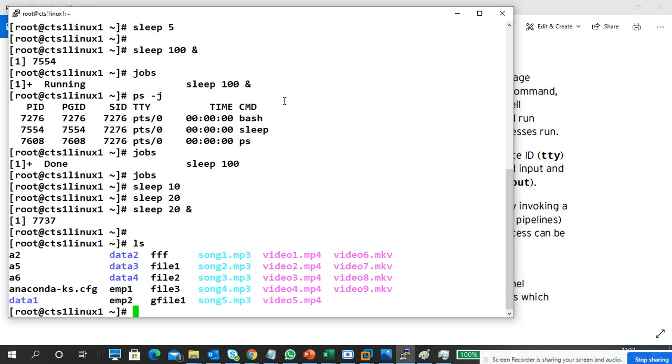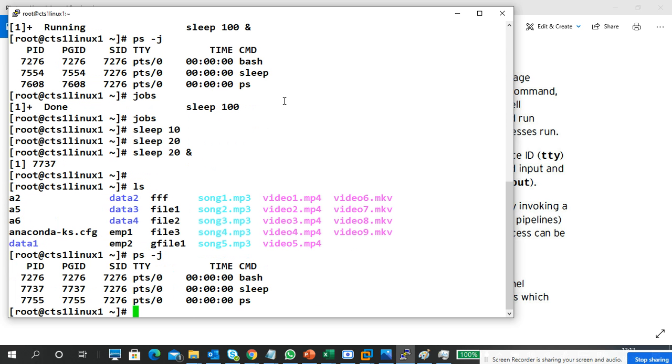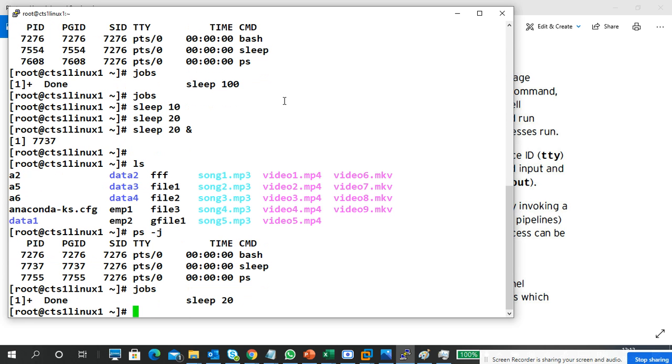Now how do we see this background process? Because I put the process into the background, right? One command is ps -j. Now I can see the process which is running in the background. And there is also a command called jobs. It shows what jobs you put in the background, and this one is already done. It was 20 seconds only, so it won't take much time. Once it is done, it is also removed from the background.